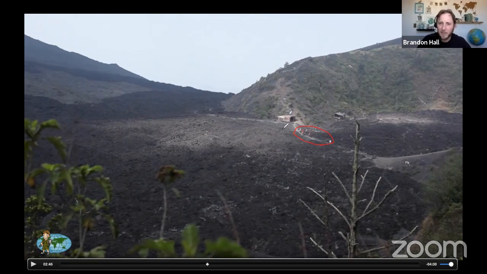But I want to point out this shack right here. This is something called the lava store. Say what? That's right. There is a lava store up here. But here's something really interesting to think about. The lava store used to be located over here, but the lava store is now over here. Do we have any guesses of why that is so? Let's go over to Anaheim. What do you guys think?